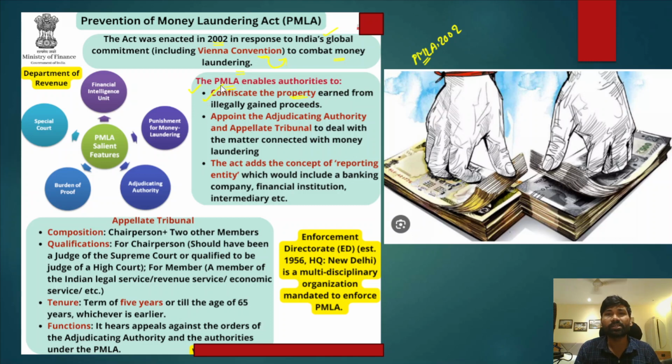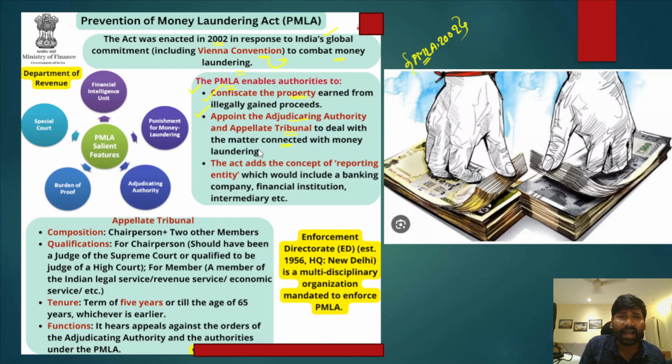So confiscation means they can take over the assets and the properties of the people who have gained those properties by using money laundering proceeds. Secondly, this legislation has also provided for the appointment of an adjudicating authority and an appellate tribunal. Both will deal with the cases under the Prevention of Money Laundering Act. So this is pertaining to matters that are connected to the Act.